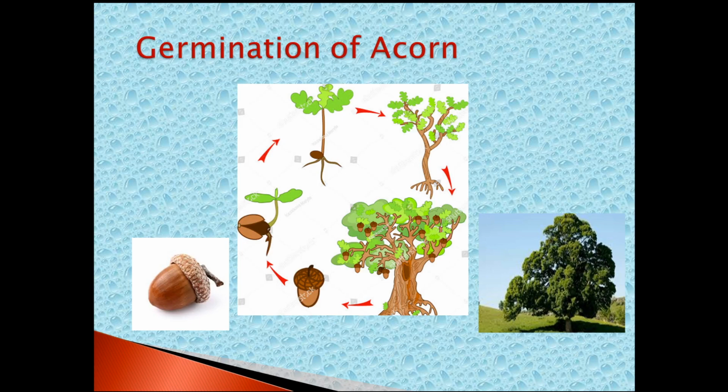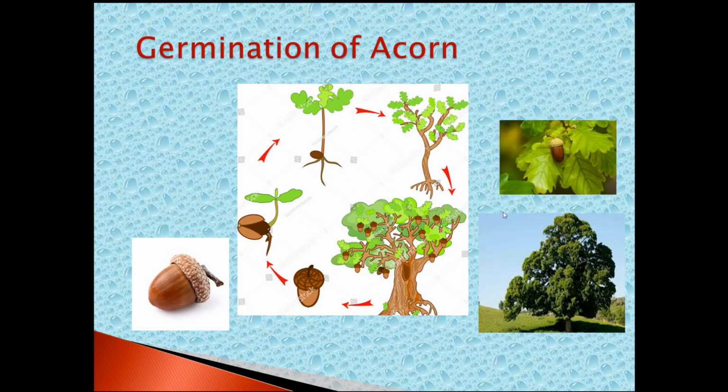So, slowly you developed. You started to crawl, you started to stand, started to walk, run, then started to develop your teeth, speak. Isn't it? So many stages you crossed. In that same way, even the seeds also cross different stages, then it becomes a mighty oak.